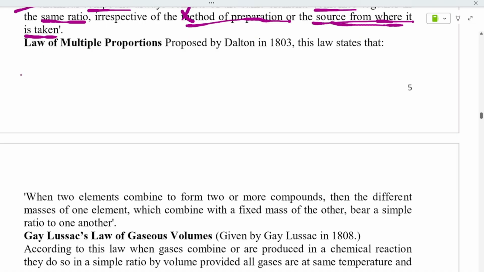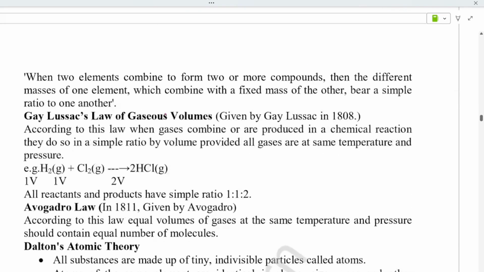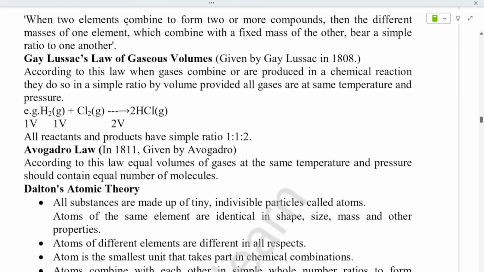Next comes the law of multiple proportion. The name itself suggests multiple proportion. It was presented by Dalton in 1803. It states that when two elements combine to form two or more compounds, then the different masses of one element that combine with a fixed mass of the other bear a simple ratio to one another. See, some two elements combine to form two or more compounds. There were two elements, right? The different masses will be there of one element.